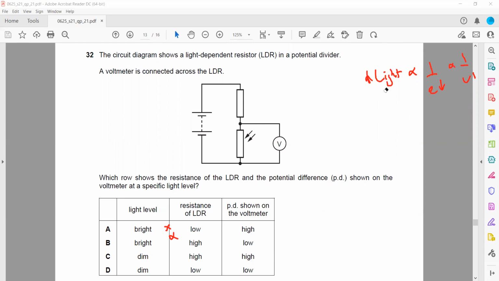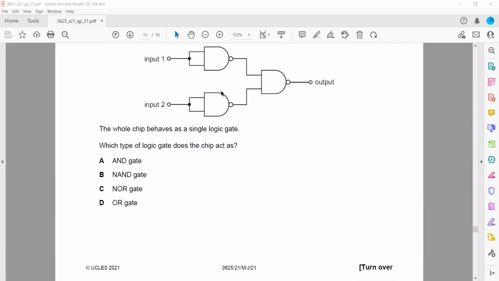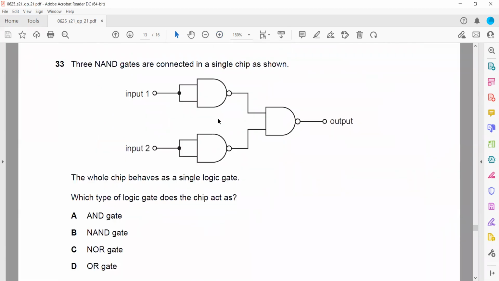Question 33. Three NAND gates are connected in a single chip as shown. The whole chip behaves as a single logic gate. Which type of logic gate is it acting as? We will check with the options. This is a NAND gate. How does a NAND gate give us the result? It is multiplication and invert.